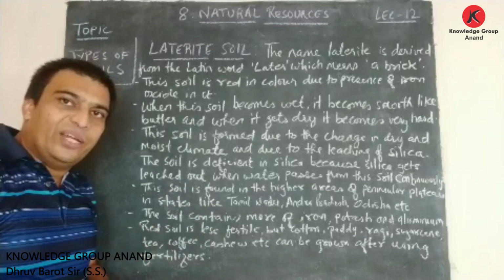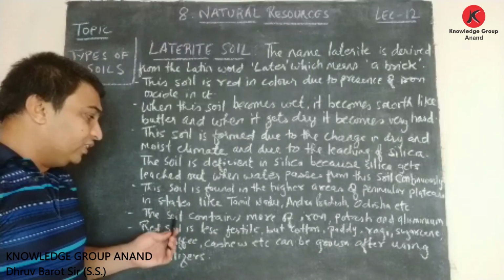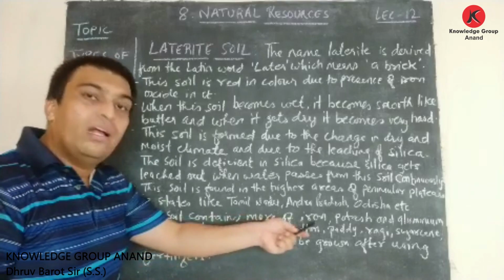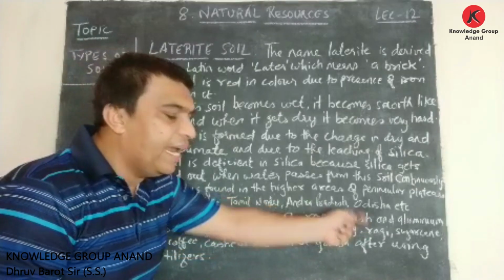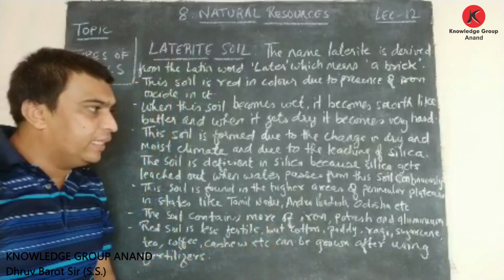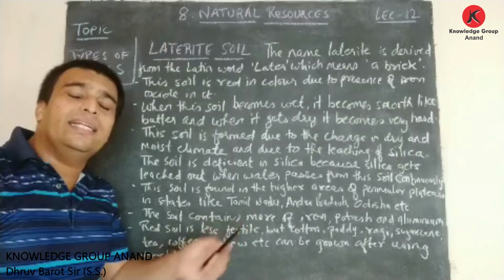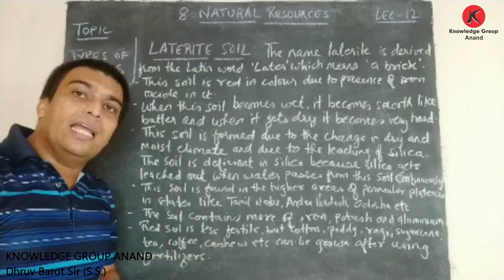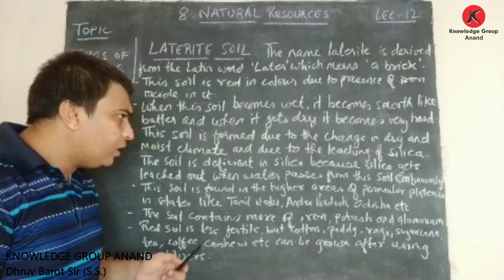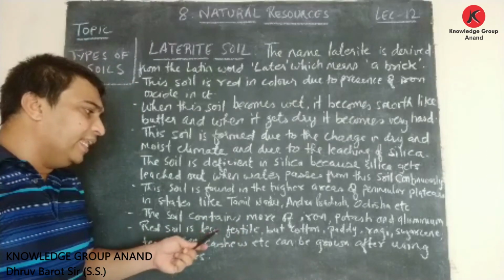Then the soil contains more of iron, potash and aluminum. Here it is said the more proportion of iron, potash and aluminum is seen in this type of soil. Then red soil is less fertile.